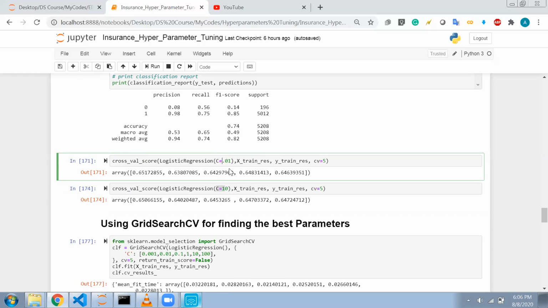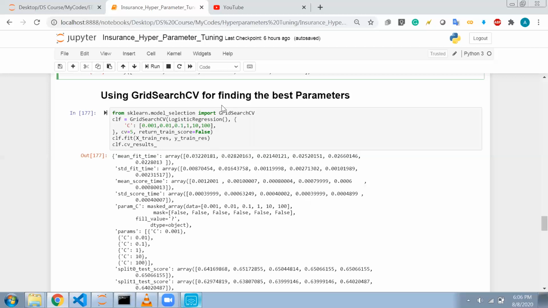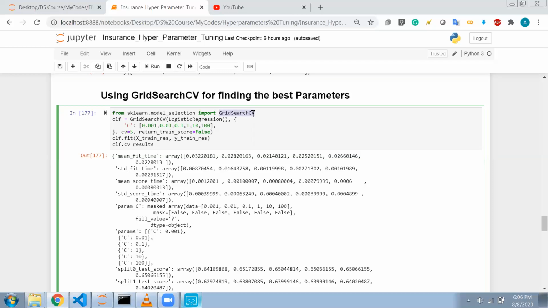I don't want to write this statement again and again and run it each time. So instead, there is a library known as GridSearchCV. No need to worry about the name, but it does a very simple task.